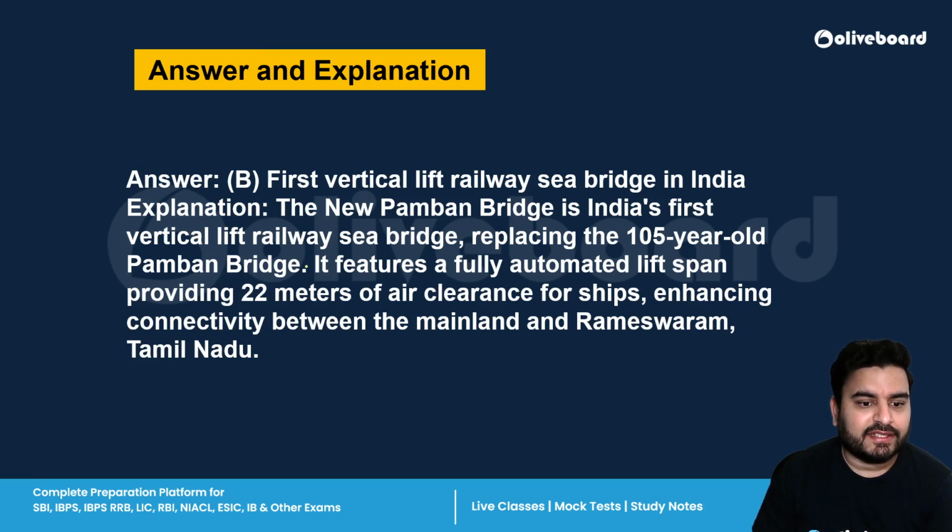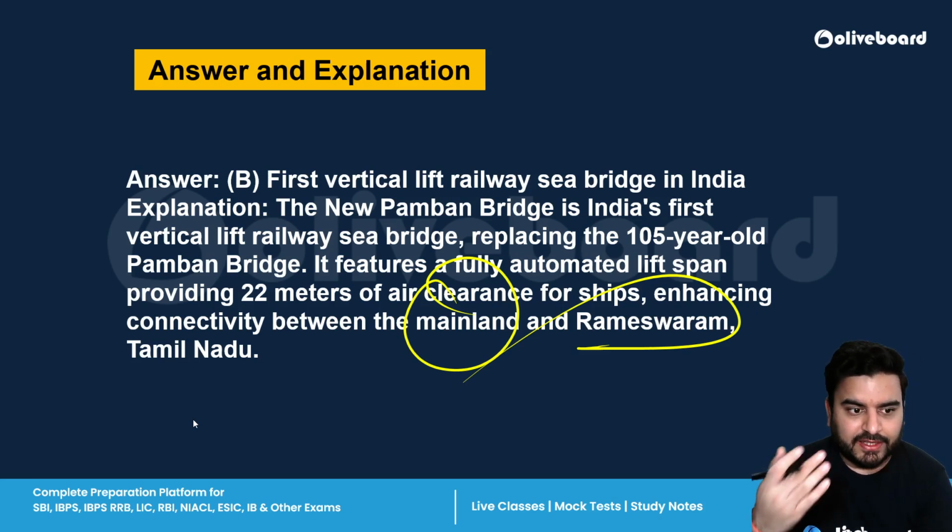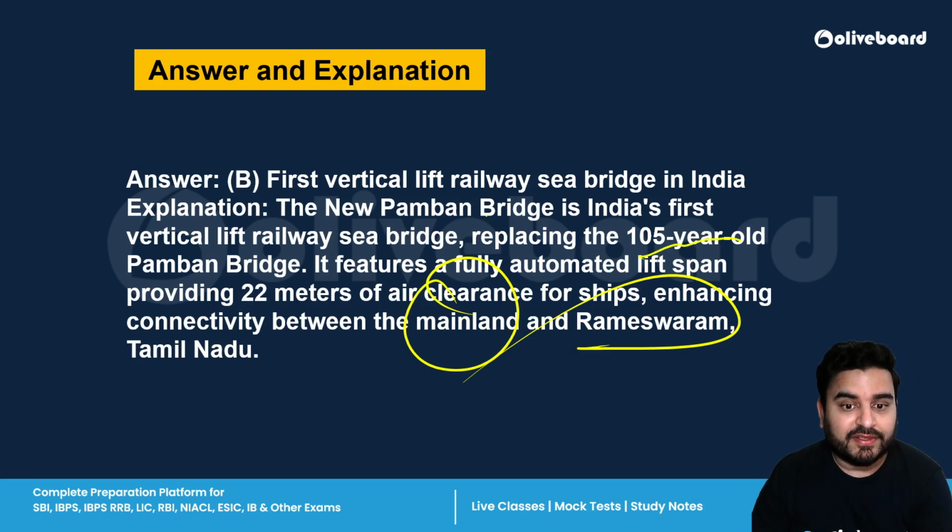And this bridge connects the mainland Tamil Nadu with the Rameswaram island. Alright. And it also has air clearance for ships. It will be lifted up and it has a good height so that ships can easily pass. Earlier, the older bridge was 105 years old. That's why it was time for the Tamil Nadu government to modify it.